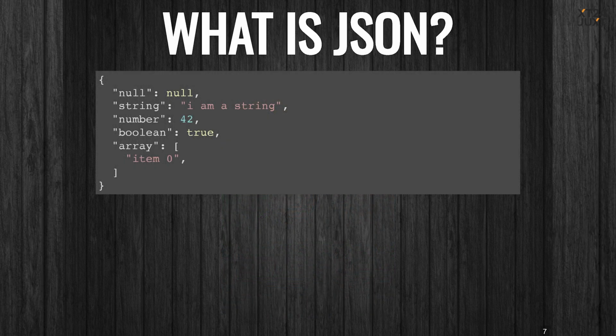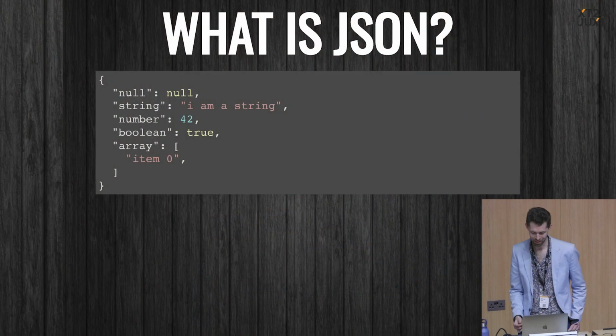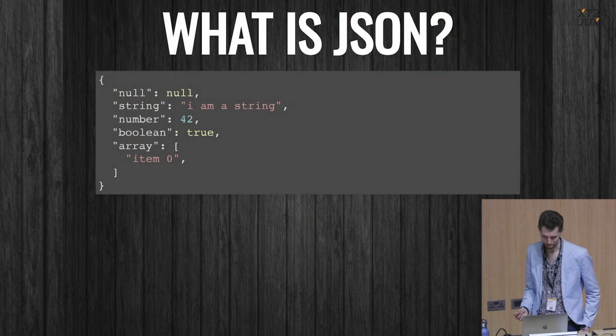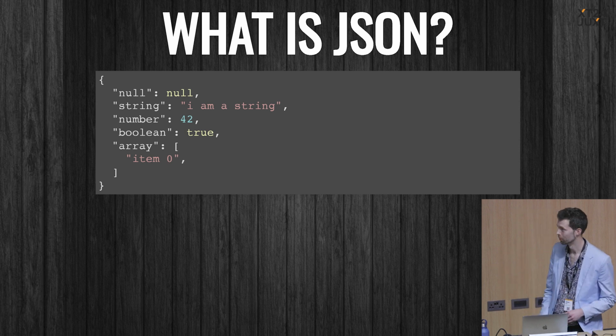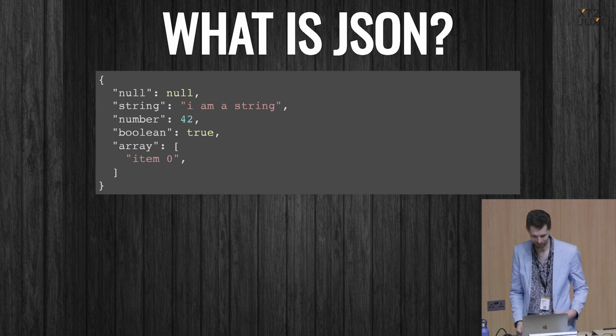What is JSON? It has 6 basic data types. We've got null, number, string, boolean, object, and array. And this document here demonstrates all of them. And I was going to end my talk here, having delivered on my promise, but it turns out we can do more.